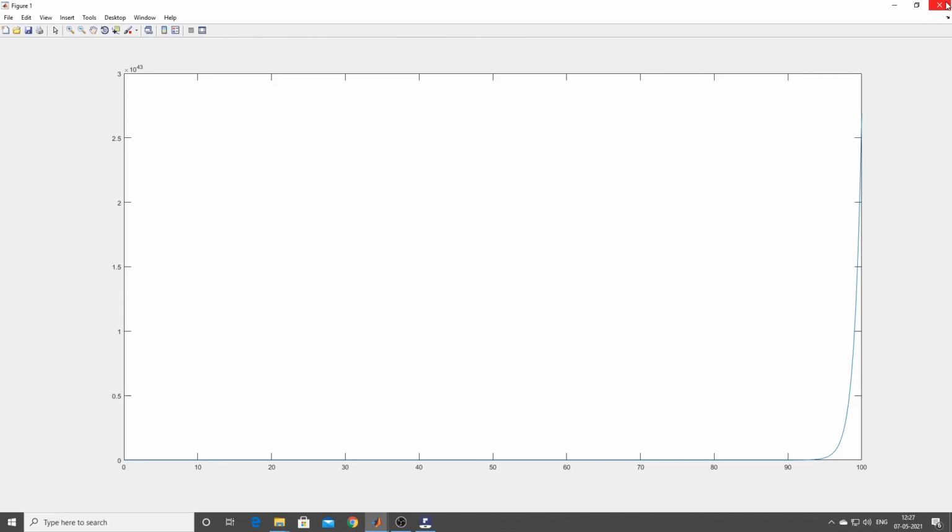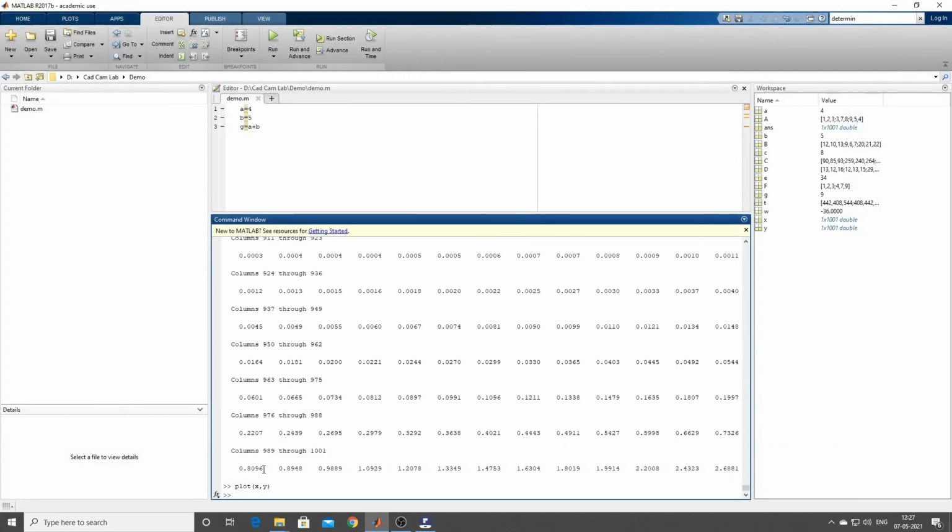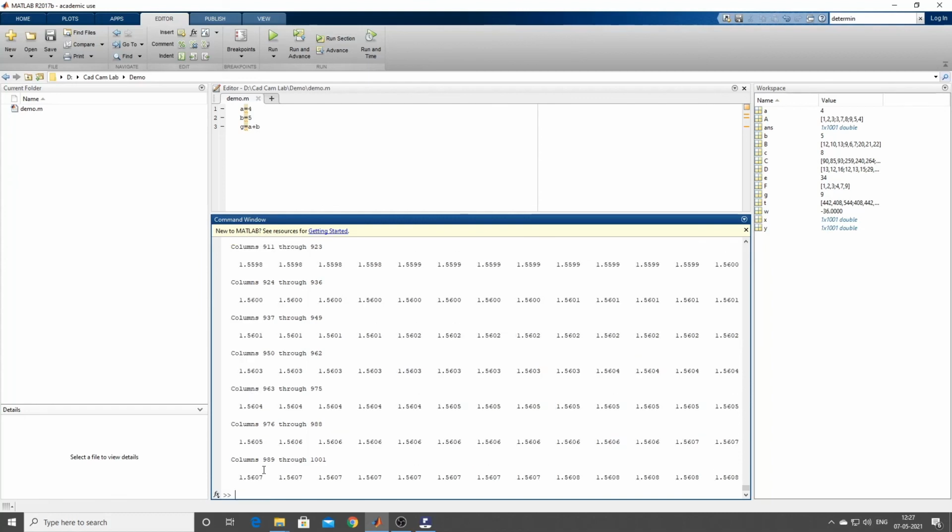Are you able to understand, guys? So like this you can do so many things. Whatever mathematical operation you tell, you can do it. Suppose I want to do tan inverse, or any inverse. So what I have to do is y equal to atan. atan indicates tan inverse. atan of x. See? So like this you can do so many things. Any mathematical operation you tell, we will be in a position to do it.